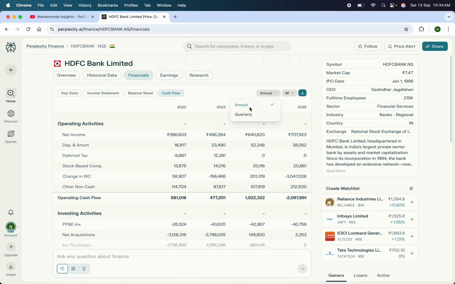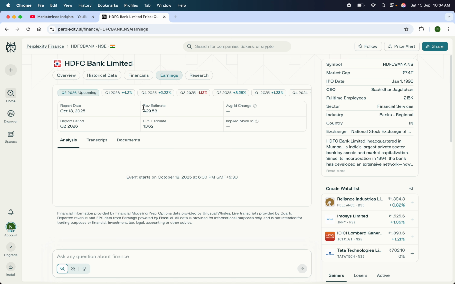Again, you can change it to quarterly as well if you want. You can change this data from millions to billions or thousands. You can download it as well. If we go to earnings, this is the estimated revenue. This is the estimated EPS. This is the upcoming data. This was the previous quarter, Q4 for 2025. So these are the important earnings data.